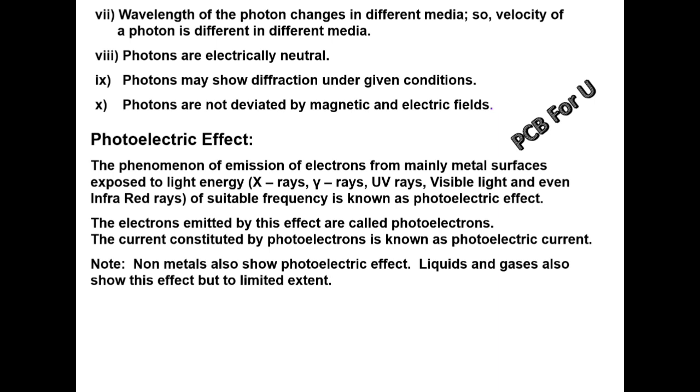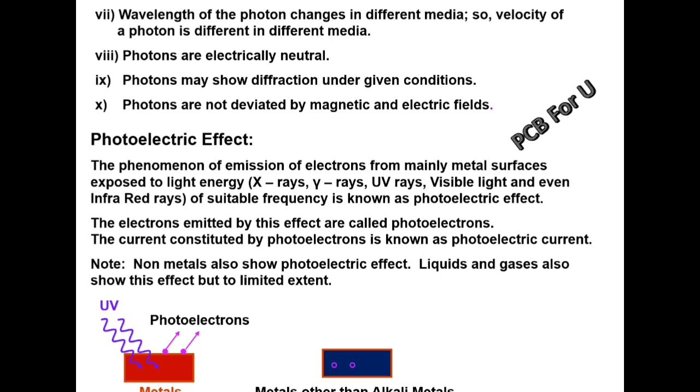Note, non-metals also show photoelectric effect. Liquids and gases also show this effect, but to a limited extent. For metals, if ultraviolet light is incident on it, photoelectrons will be emitted from the metal surface.